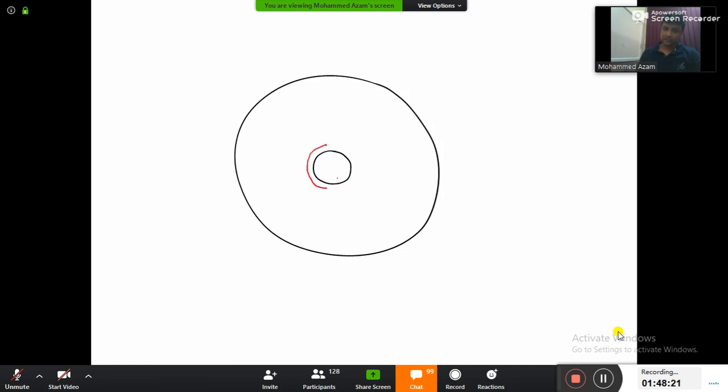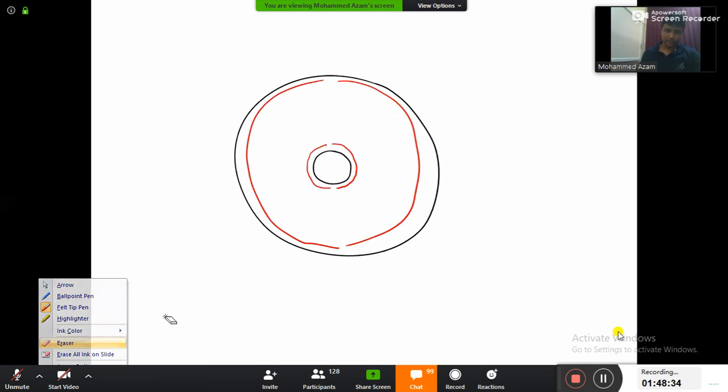This will be the visceral peritoneum, and this here will be the parietal peritoneum. Let me just draw it a little bit properly.